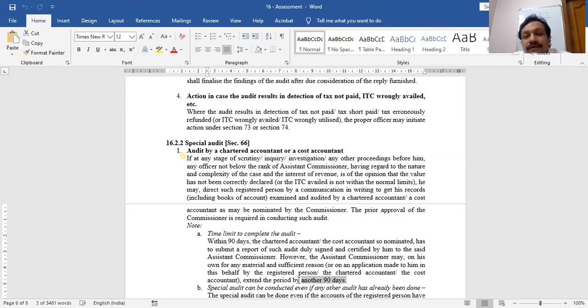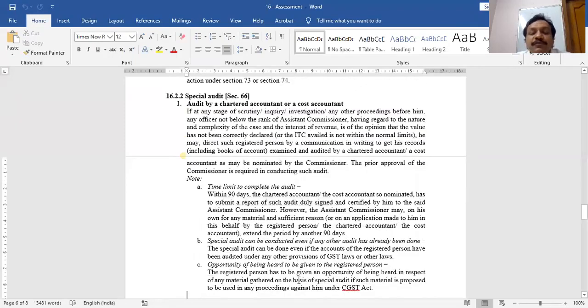Special audit can be conducted even when other normal audits are going on. Just because a special audit is conducted, it doesn't mean that the taxable person will not have any obligation to conduct other normal audits, which he or she may be required to conduct as per the other provisions of the Act. So the point is, special audit can be conducted even if other audits have already been done. It doesn't matter. Special audit is special. It can be conducted even when the taxable person says that my audit has already been done. Under section 66, still special audit can be conducted.